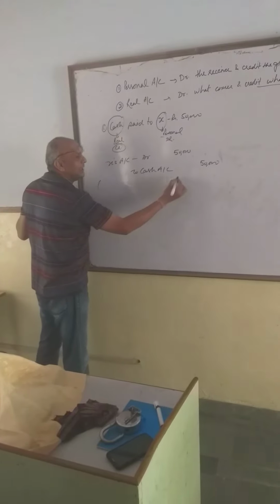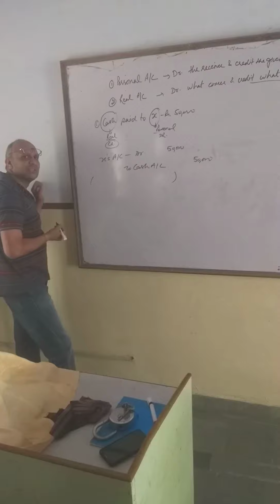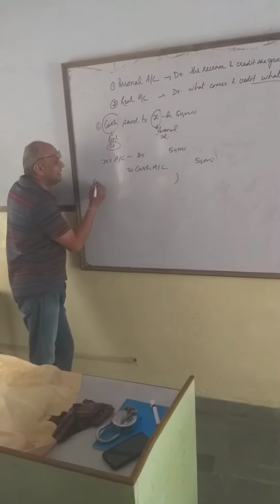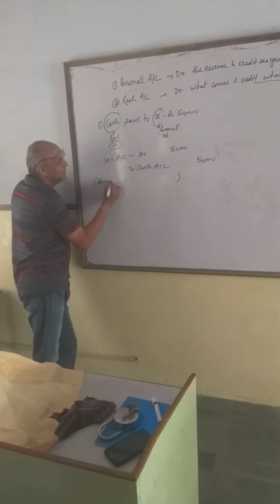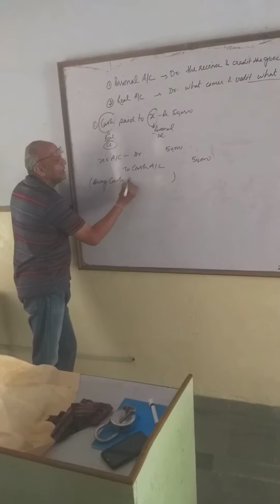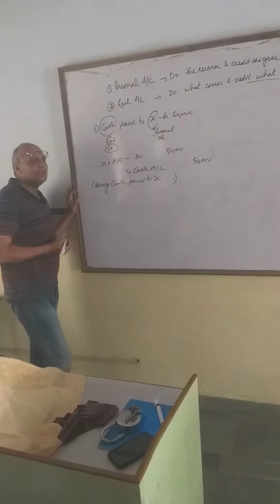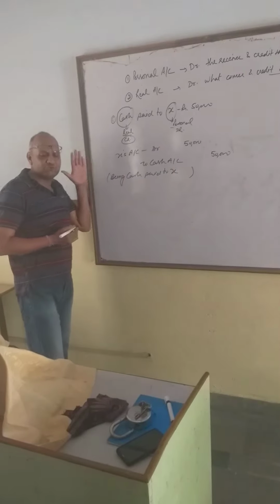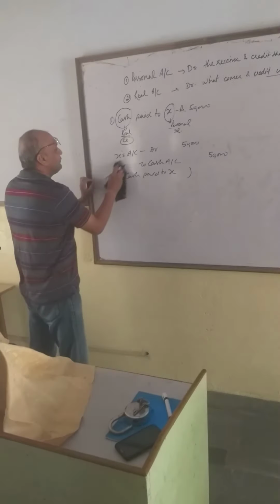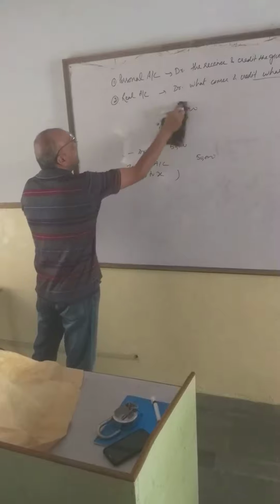Then I told you to write a narration for it, a brief summary of this transaction. And what is the brief summary? Being cash paid to X. This is our narration. So in this way we are going to pass an entry. Let us take a few more transactions today.